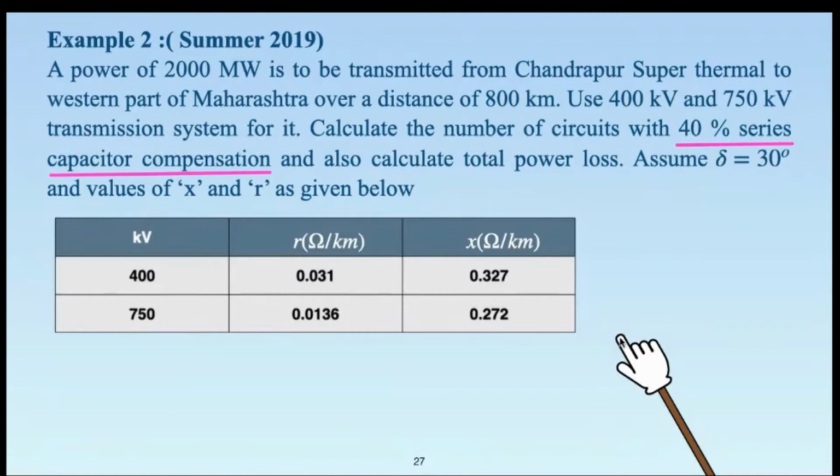So as the line reactance gets reduced due to compensation, the power handling capacity will be slightly enhanced. This is the idea you have to keep in mind, and accordingly the calculations will get modified. Let us move ahead to the next slide.